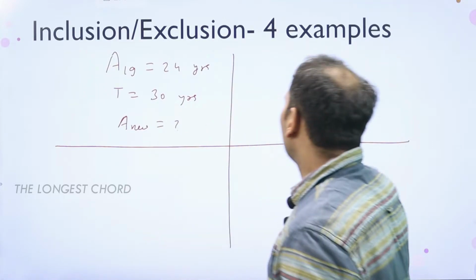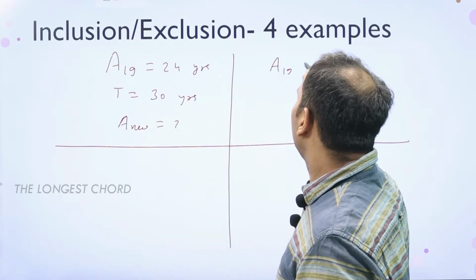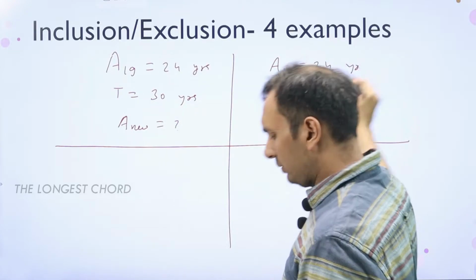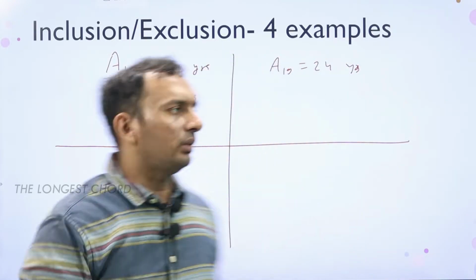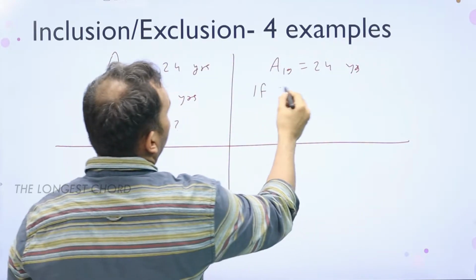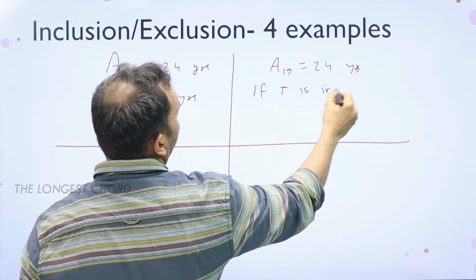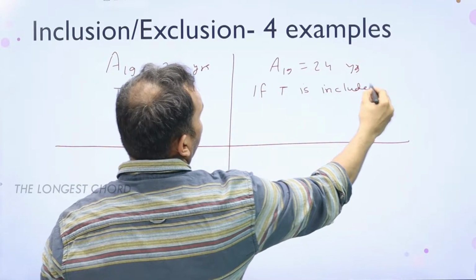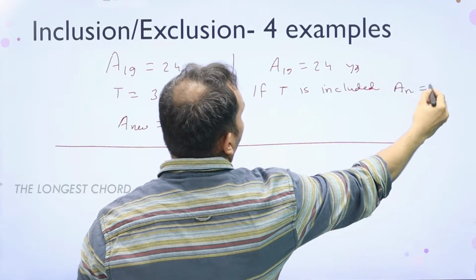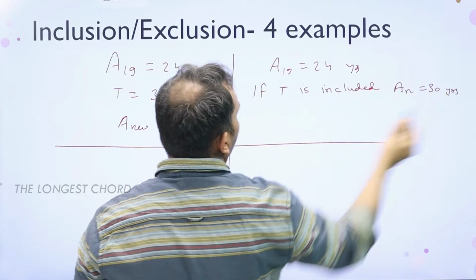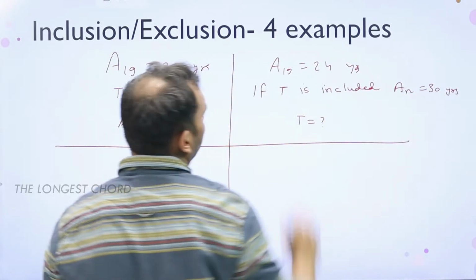We can have another question: 19 students, the average is 24 years. Now if a teacher is included, the new average becomes 30 years. So how old is the teacher?